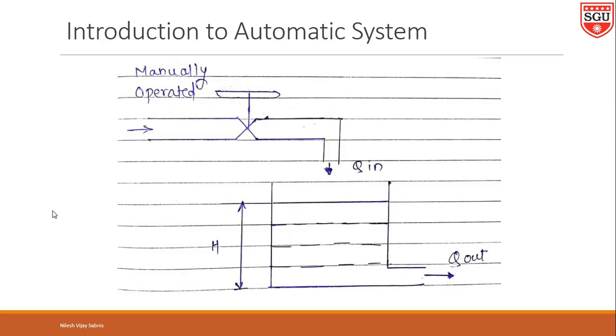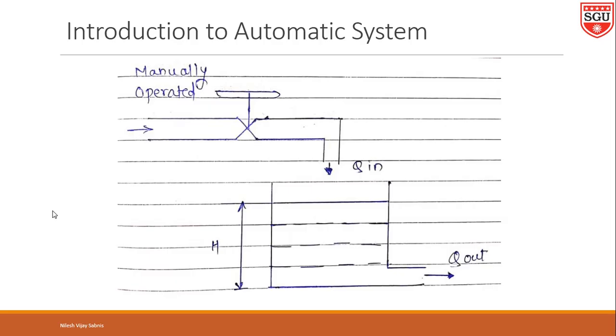Here a manually controlled system is shown. It is desired to maintain the fluid in the tank at a fixed height, let us say h, so that the pressure at the outlet will remain constant. The quantity of flow out from the tank, Q out, varies with the demand.